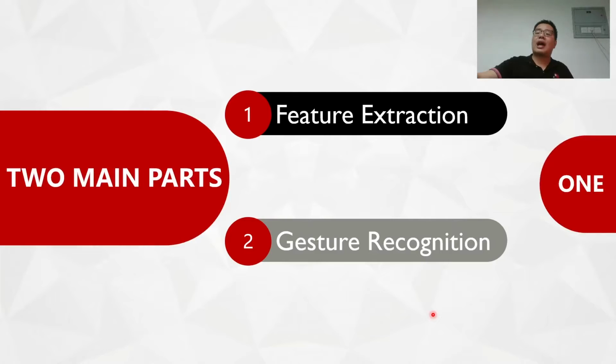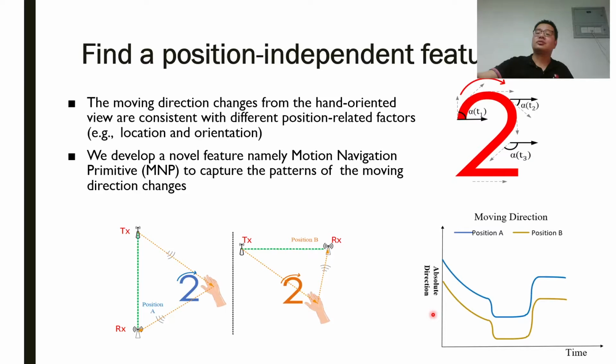We'll first talk about how to extract features from the hand-oriented view, then we'll explain how to recognize gestures with the feature. We observe that the changing pattern of the moving direction of the hand stays constant in different locations. For example, the user draws the digit 2 with different positions and orientations. The changing patterns of the moving direction stay constant.